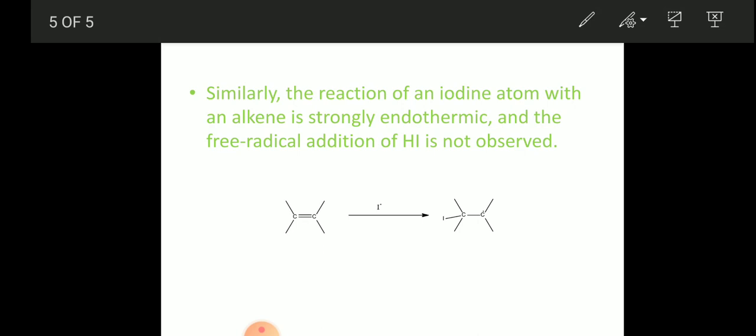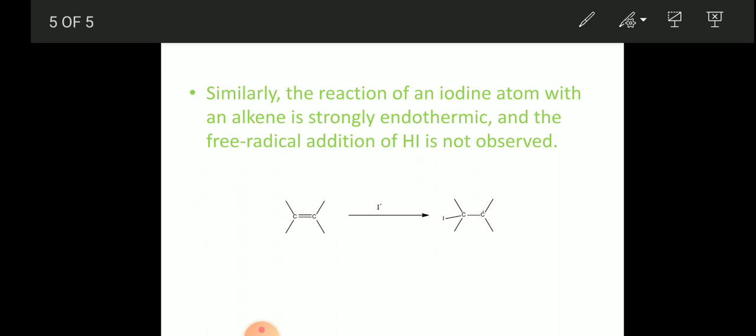So you see, the conditions and the things we understand from this mechanism are essential. The first thing is that HBr addition takes place according to Markovnikov's rule, which is the general statement. What is Markovnikov's rule? We have seen that already.